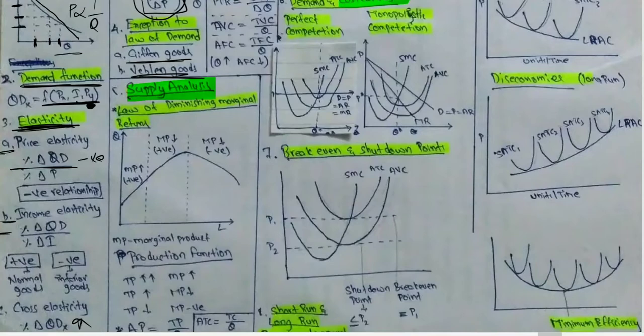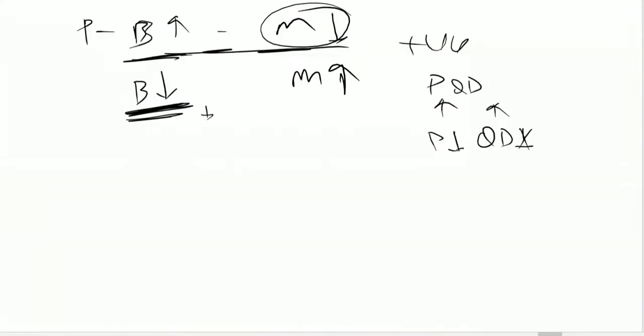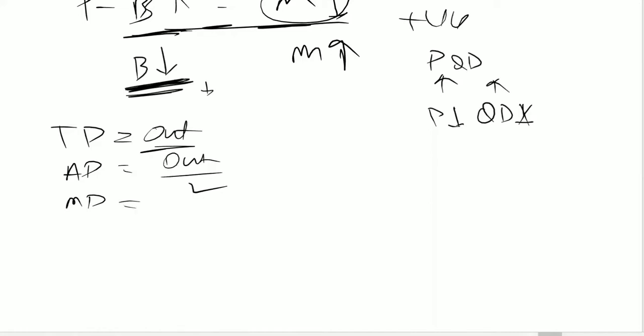So in this supply, we are going to discuss the law of diminishing marginal returns. Before going to the topic of the law of diminishing marginal returns, we'll first understand what is total product, average product, as well as marginal product. Total product is nothing but the entire output of the entity. Average productivity is the output divided by the number of laborers, and marginal productivity is the change in output by change in labor.